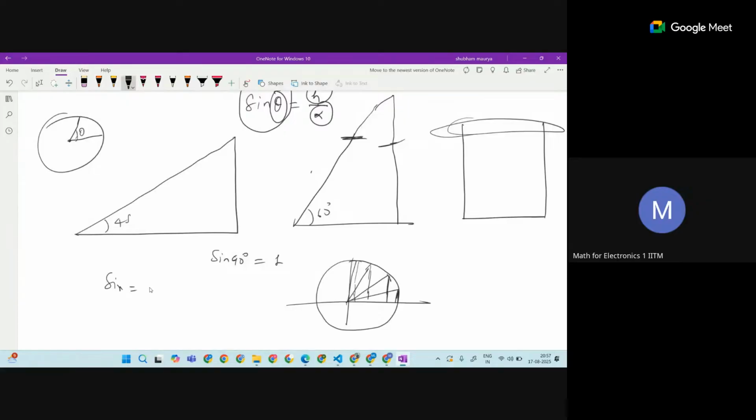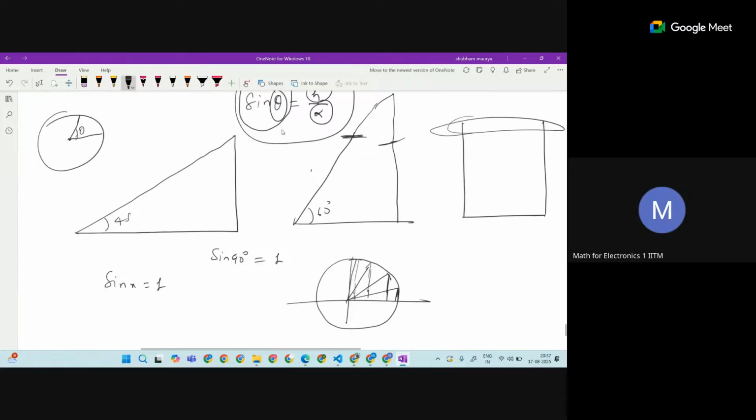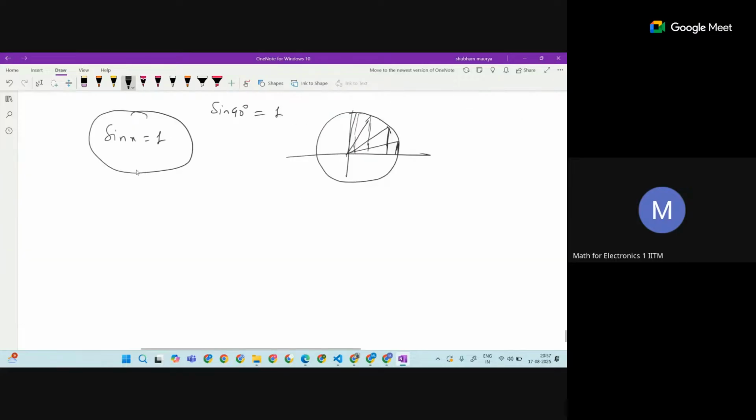So if you think of it here, sine x. The sine x function is generally what this means in the right angle triangle. But sine x is a function, and the graph of the function is this one. This function attains at most the value 1. At 0 it is 0, sine 30 is going to be 1 by 2, and sine 45 degrees is going to be 1 upon root 2.